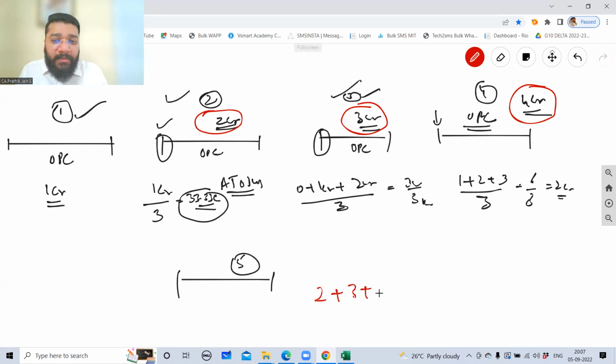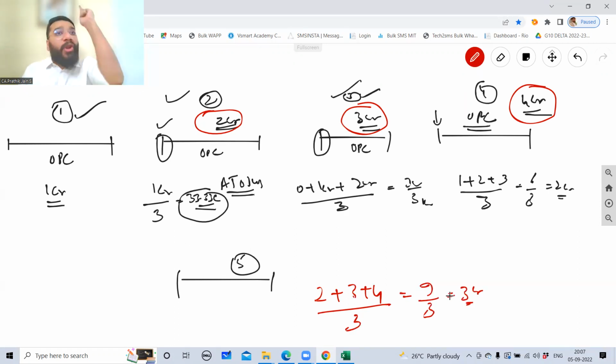2 plus 3 plus 4 divided by 3. This is 9 by 3, which is how much? 3 crore. Now can I say I've crossed the limit of 2 crores? In the fifth year, can you continue to be an OPC? No, you have to convert yourself to a private company.